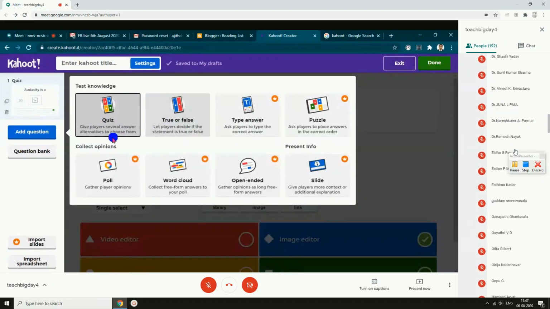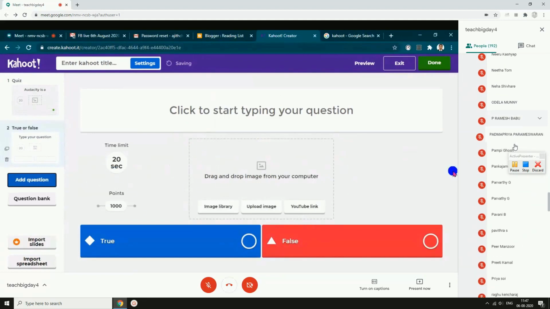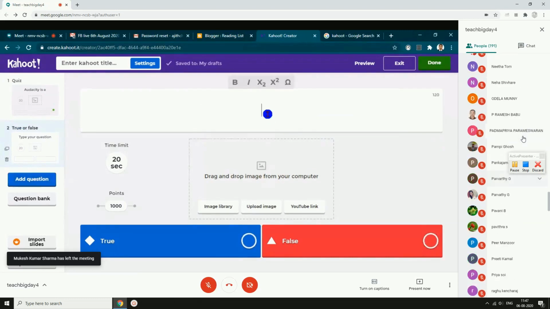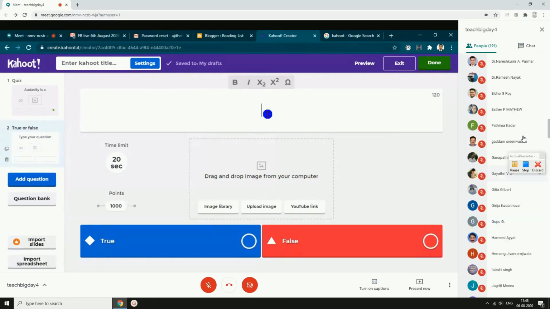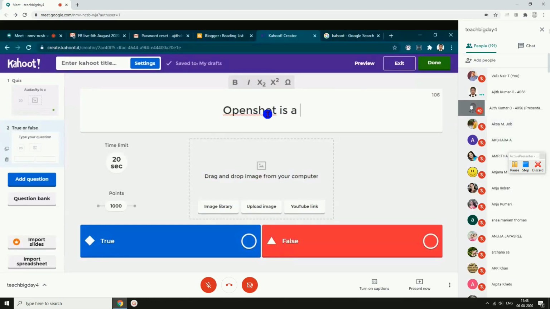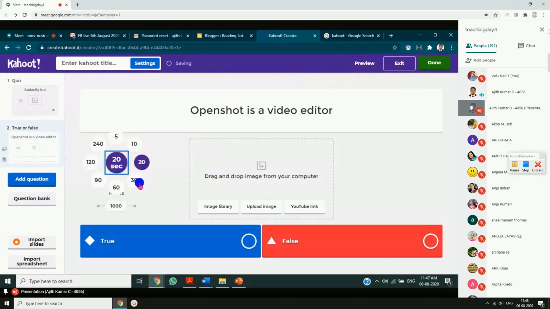So I'm going to take this true or false question. One question is already there. You can see this is the first question and this is the second question. Again, I'll type: OpenShot is a video editor. Again, I'll put 20 seconds as the time limit. If you want 30 or 60, you can do that. Points again, 1000.